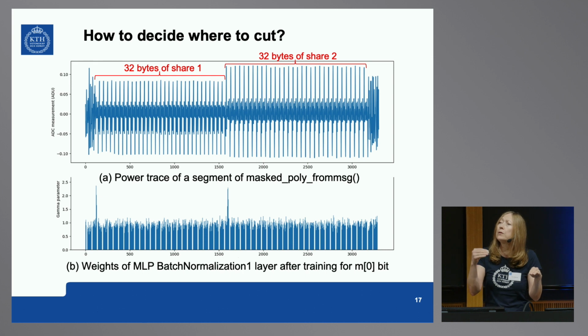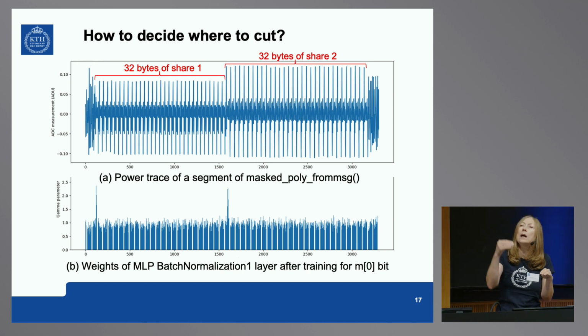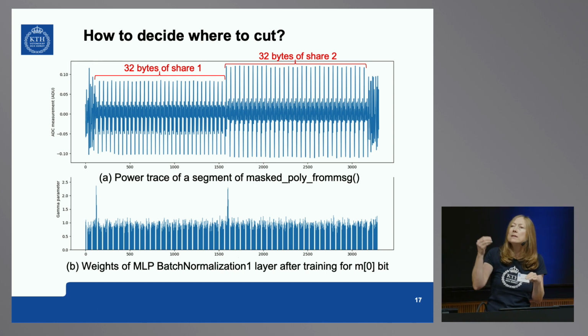So these are weights of a model. If weights of a model are high, it means they are significant for the model. The weights which are not high, which are low, around 0, are not significant. That means it's redundancy you can remove. So when we see these two peaks in that batch normalization of a model, you see here where the 0 and 1 are. So these two peaks are from where the model deduces whether it's 0 and 1, and then the model XORs them later.